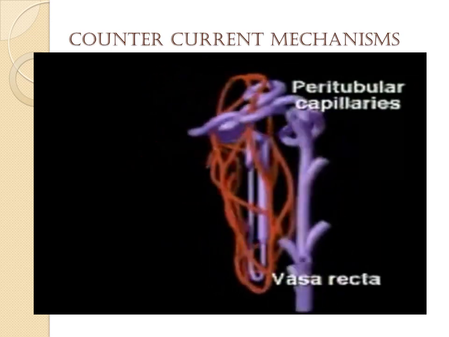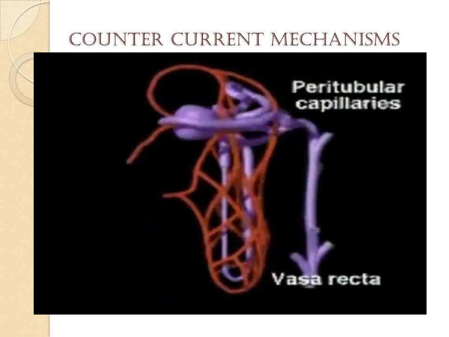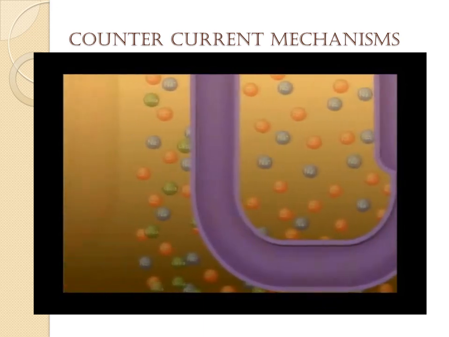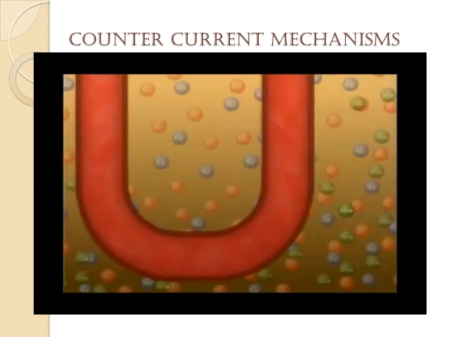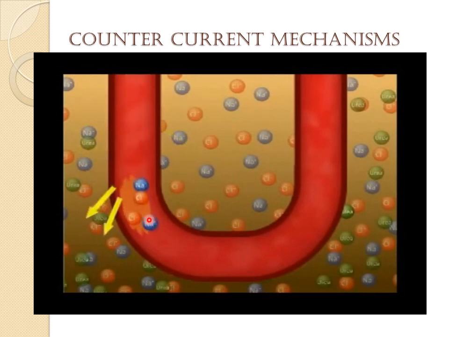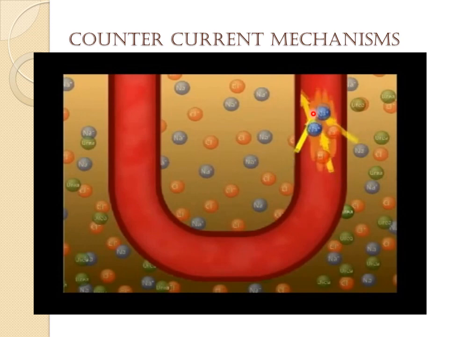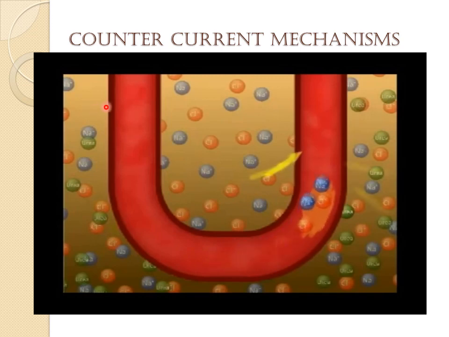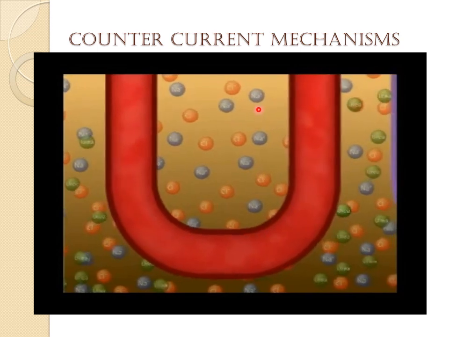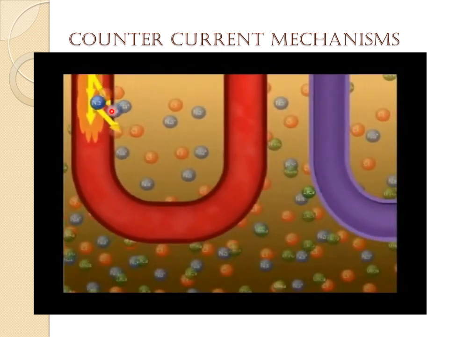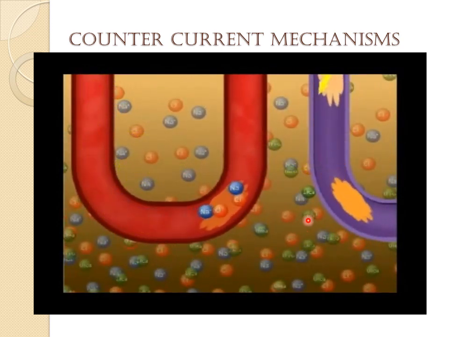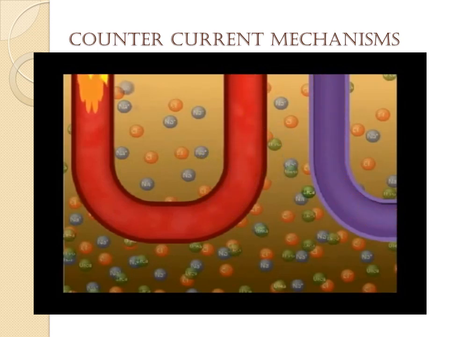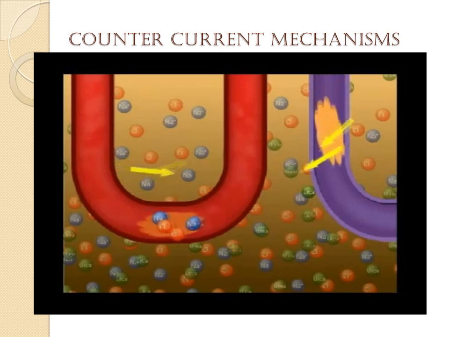Now coming to the countercurrent exchanger that is operating in the vasa recta, a specialized peritubular capillary in the juxtamedullary nephron. Beside this loop of Henle is the loop of the vasa recta. This is the descending portion and this is the ascending part of the vasa recta. In the descending portion, the water will move out of the tubes, but solutes are being taken in, and the opposite happens here. So initially the osmolarity of the medullary interstitium will decrease, but as this moves up, the osmolarity will again increase. By this, the countercurrent exchanger system will help to maintain the osmolarity that is being created by the loop of Henle. So this is about the countercurrent mechanisms.